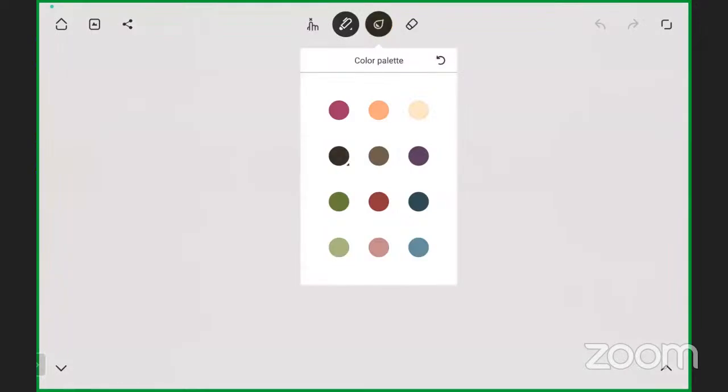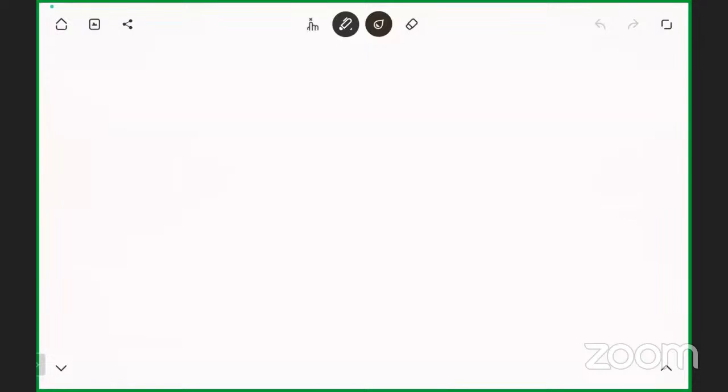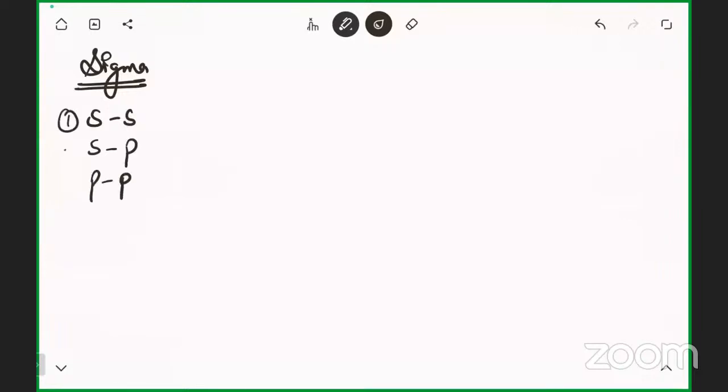Okay. Let's go for the types of bond. First of all, I'll go for the sigma bond. In sigma bond, we have to study S and S, S and P, P and P. Three conditions are there: SS, SP and PP. If I'm talking about the first condition, S and S overlapping, it means the S orbital of one atom and the S orbital of another atom will overlap and form SS overlapping, a sigma bond.